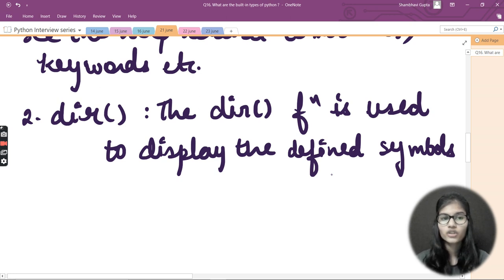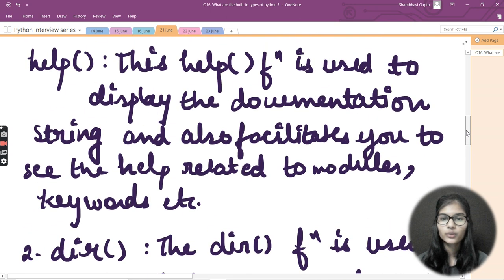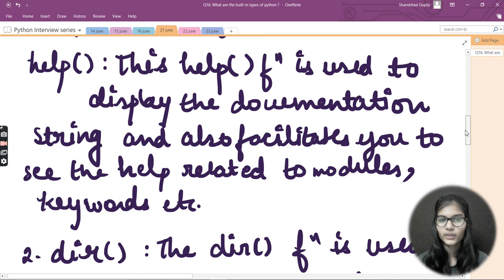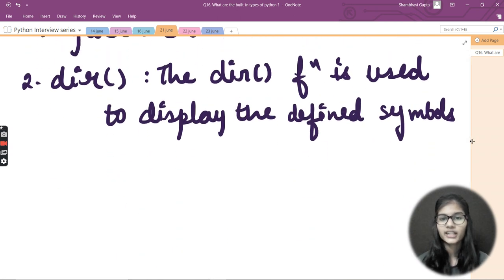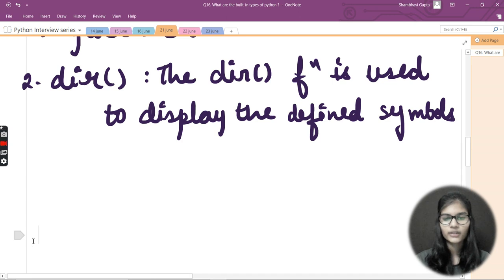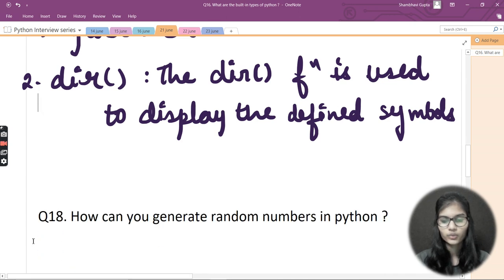So basically this is the use of both of these functions. The first one was help and the second one is dir. Help is used to display the documentation string, and dir is used to display the defined symbols, right? I hope you got an idea of what these are actually used for.